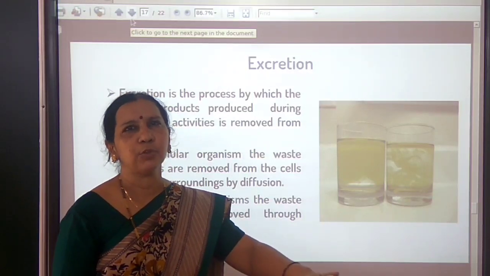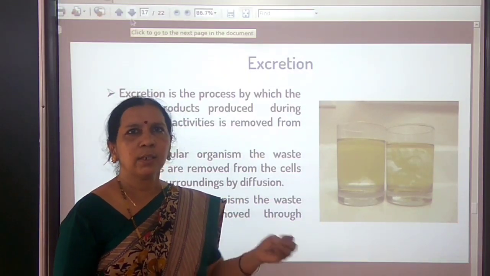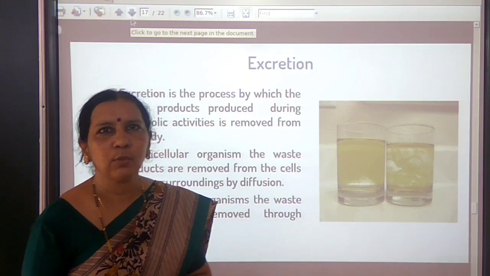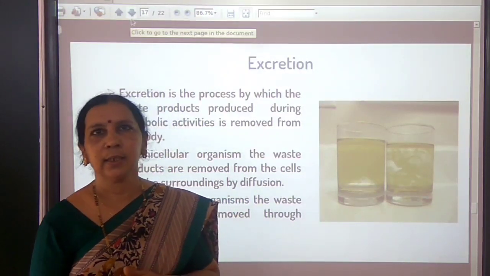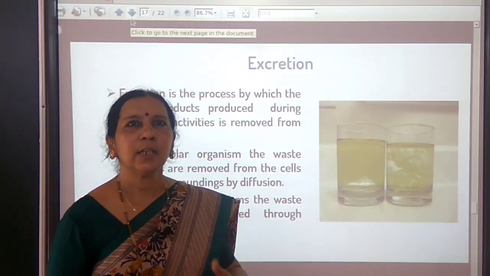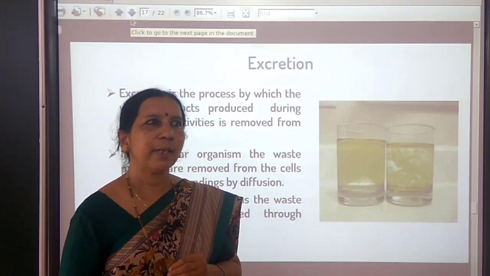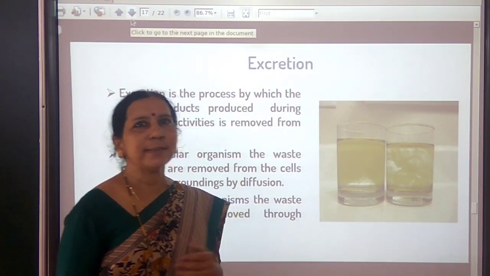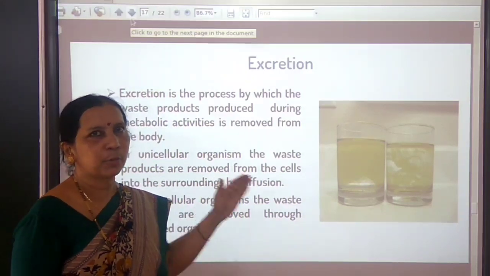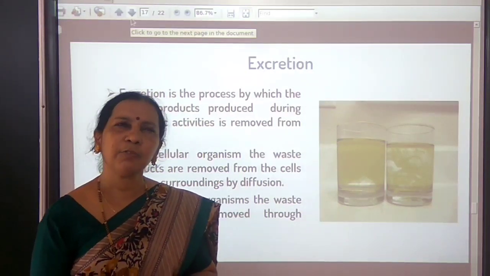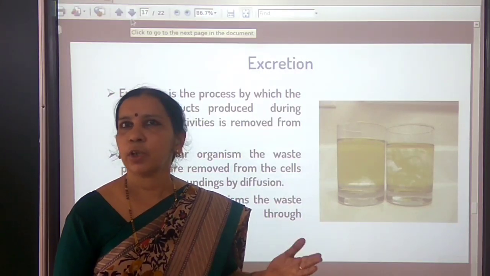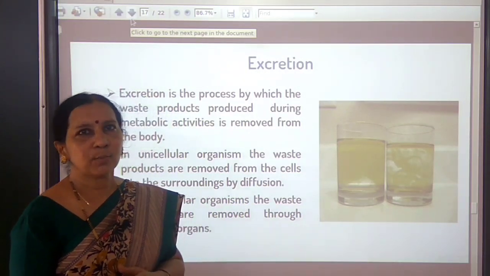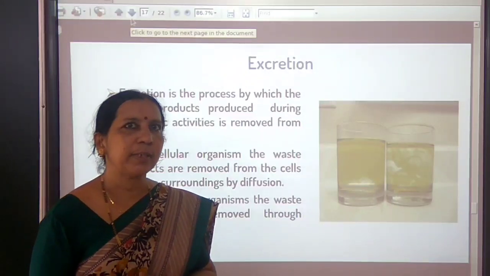By simple diffusion from the body surface to the surrounding water. The main nitrogenous waste in amoeba is ammonia. It is diffused out of the body. So by simple diffusion in unicellular organisms, this process takes place. But different organisms use different strategies for the removal of metabolic waste materials.